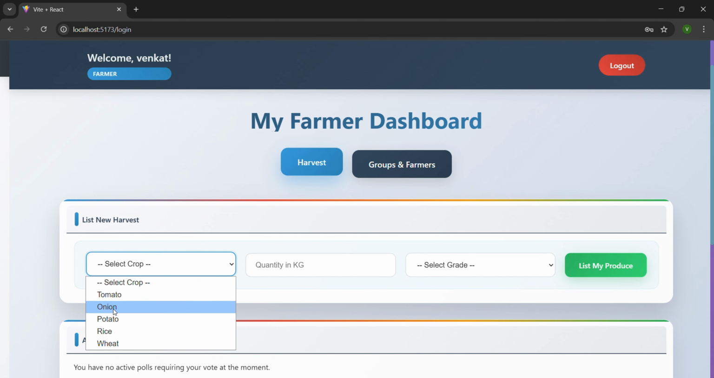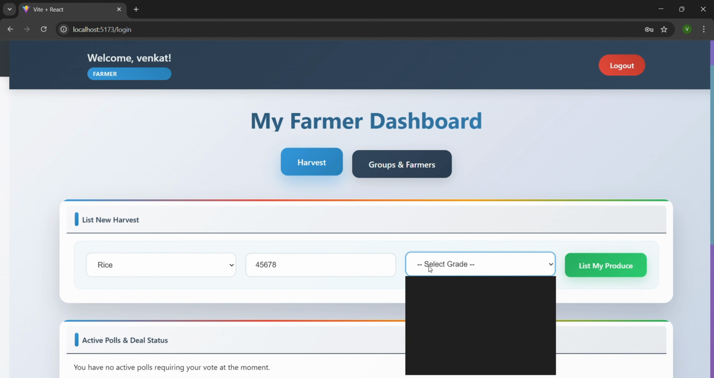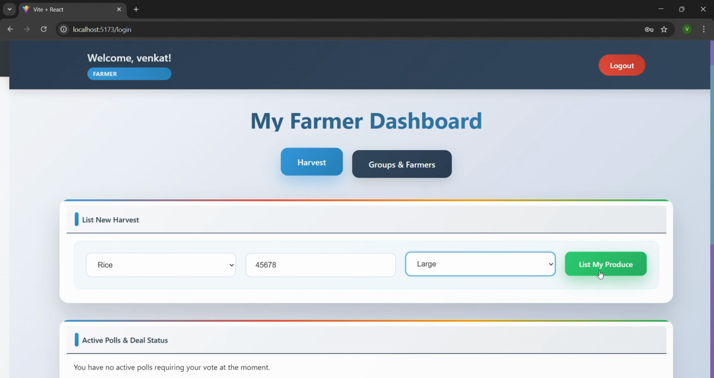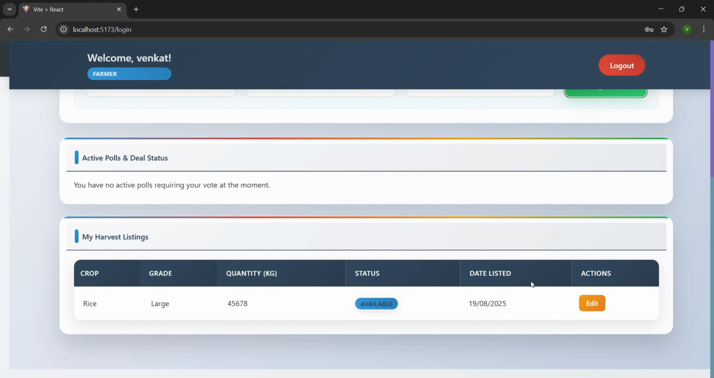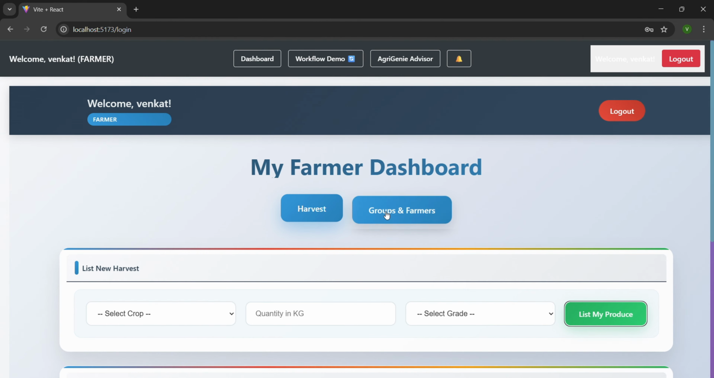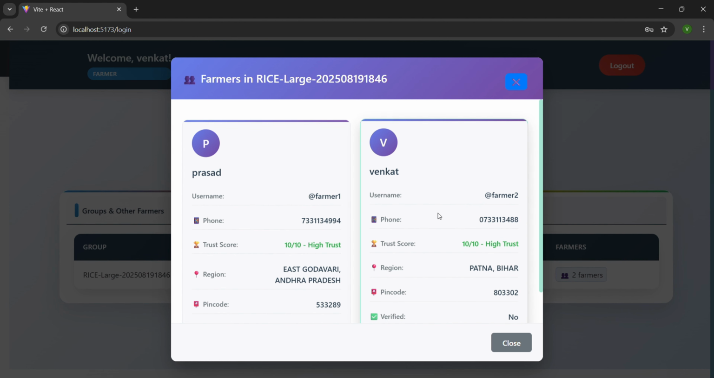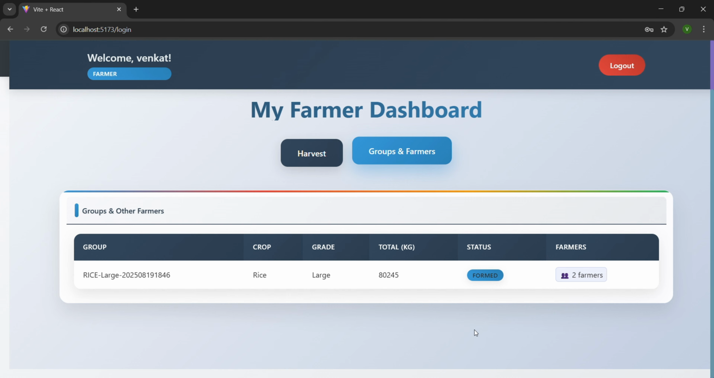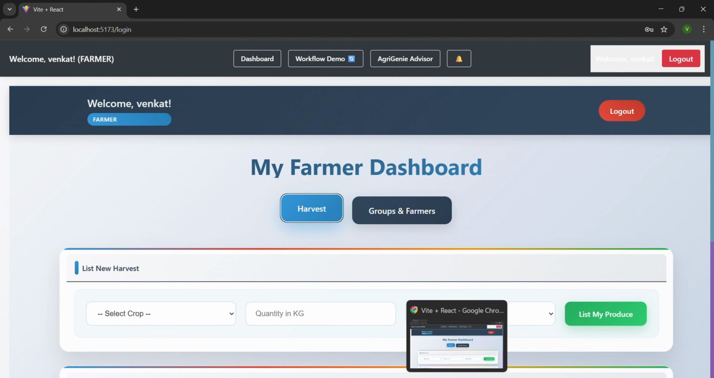So there is another farmer, Venkat, from Patna, Bihar, who also has harvested rice for a different quantity in the same grade. And when he also lists his product, our agent would automatically identify both of them and set them as a group, which you can see here by clicking on groups and farmers. And you can see the two farmers, and if there are n farmers, the n farmers would be displayed, and along with the names, every detail of them would also be displayed. So there is nothing that the agent is doing on its own, it is all transparent.